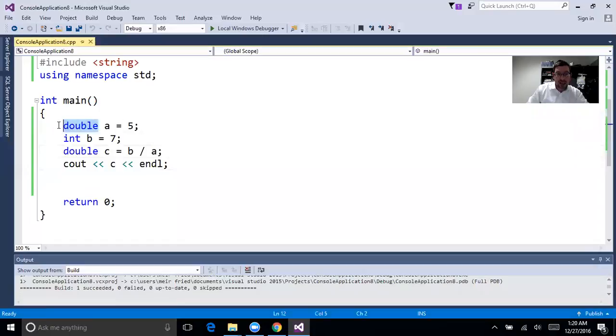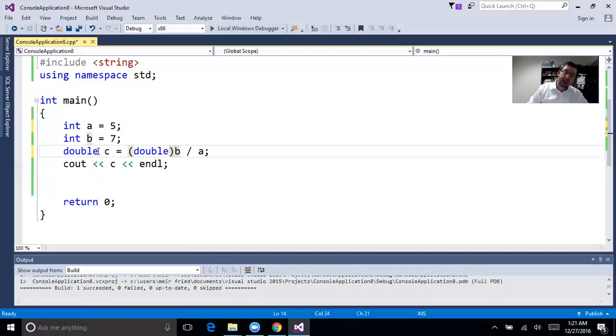If this were an int as well, if a were an integer and b were an integer, 7 divided by 5 is an integer divided by an integer, which gives you an integer. That's only 1. However, I could do this thing and say double, which is going to convert the b into a double. You can do that and convert the b into a double, and now you can display it.